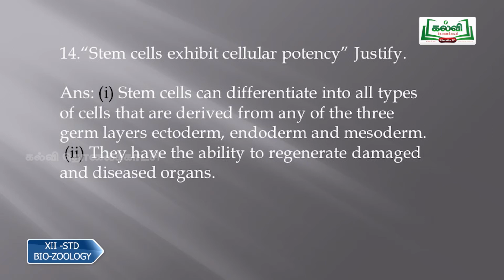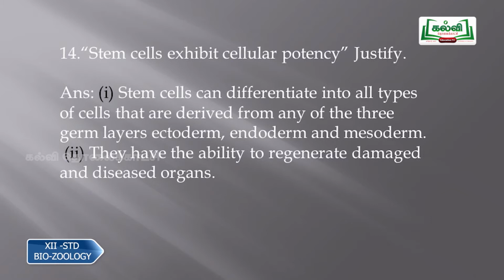Then question number 14, stem cells exhibit cellular potency, justify. So the answer for this is, stem cells can differentiate into all types of cells that are derived from any of the 3 germ layers known as ectoderm, endoderm and mesoderm. So we know that there are 3 layers. From these layers, the stem cells can create whatever cells they want. And they have the ability to regenerate damaged and diseased organs. So that is the ability of the stem cells.